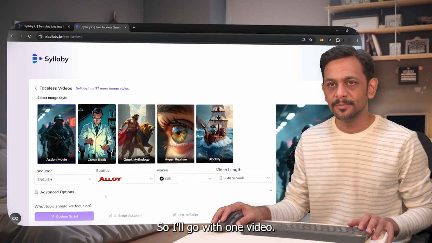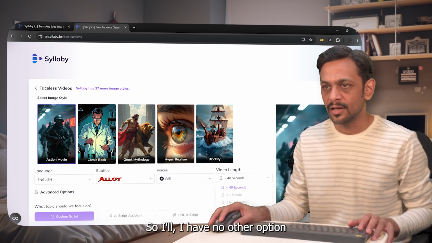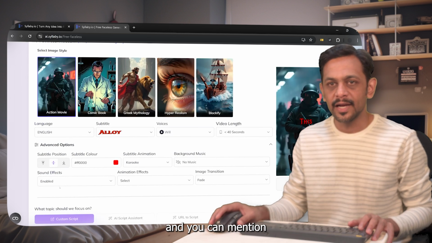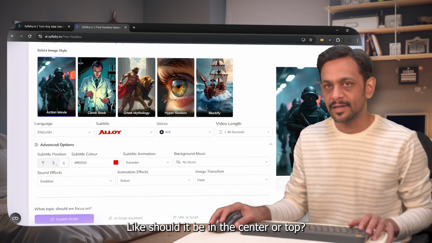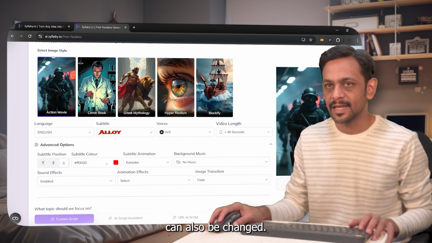So I'll go with Will. Video length, in the free plan, you can generate only up to 40 seconds. So I have no other option, just to select this one. We can go to advanced options and you can mention where you want your subtitles to come, like should it be in the center or top. I would go with the bottom, and then subtitle text can also be changed.